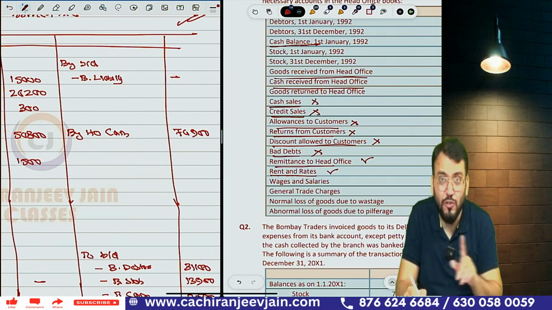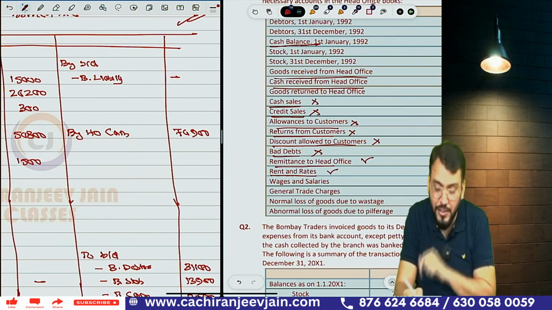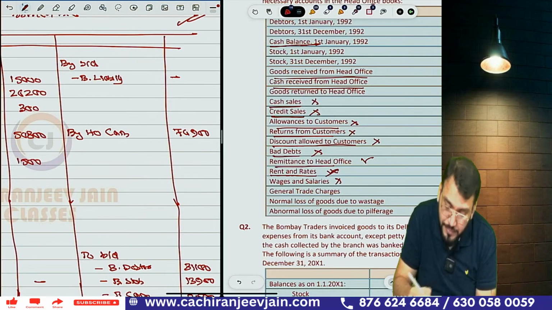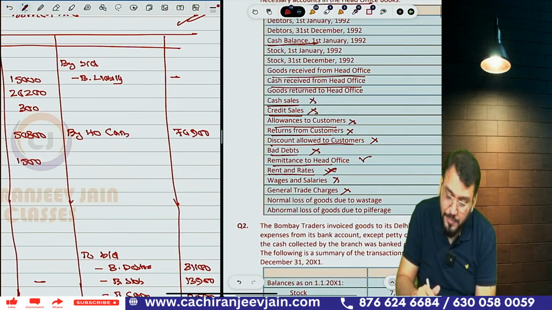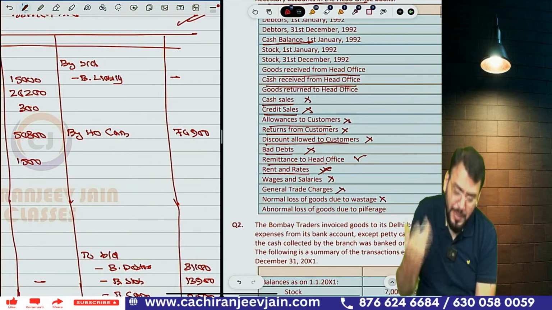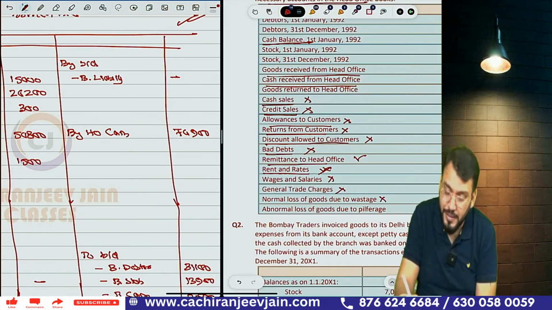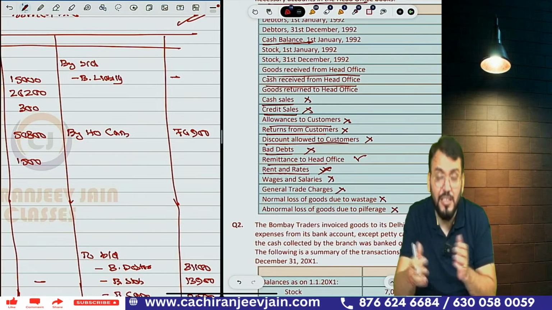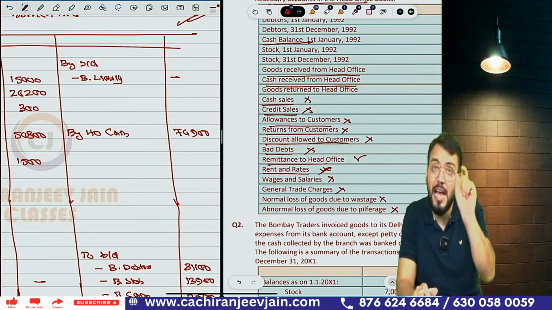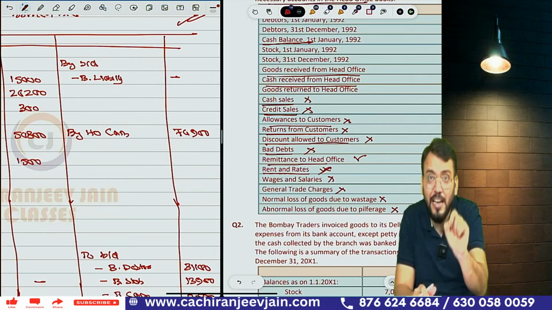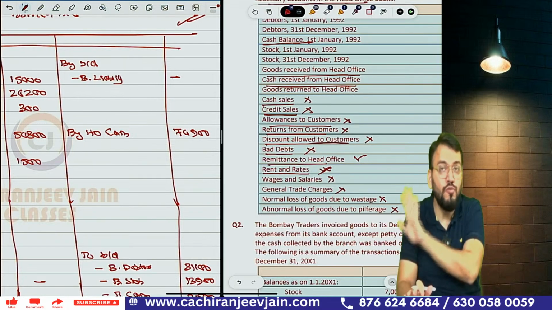Will rents and rates come? No, because this is also not a transaction between head office and branch. Wages and salaries will not come. General trade charges will not come. Normal loss will not come, abnormal loss is also not a transaction between these two parties. Correct. This will also not come. You can see this will be recorded, but as a part of a working note in the debtor account, stock account, and cash account to find out the missing figure.